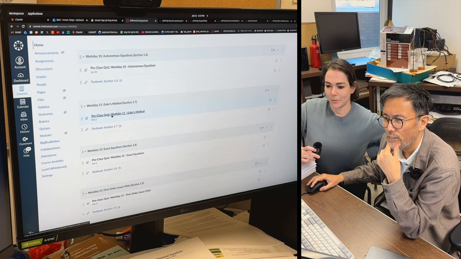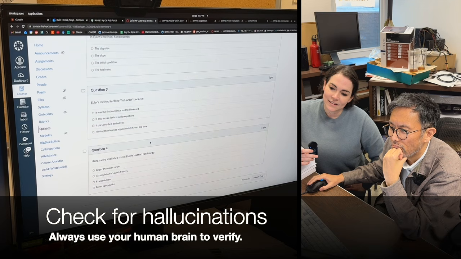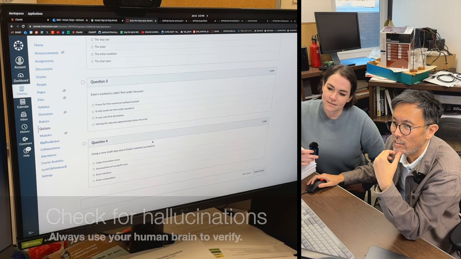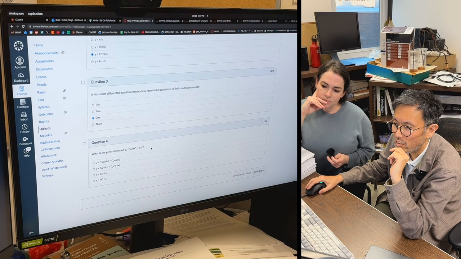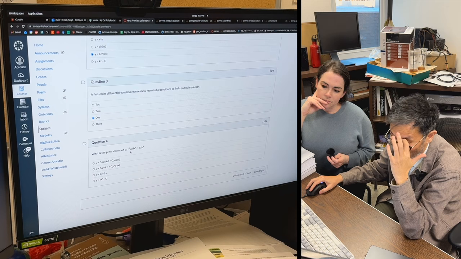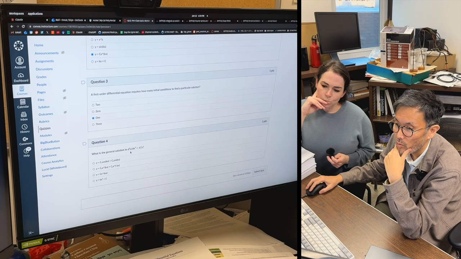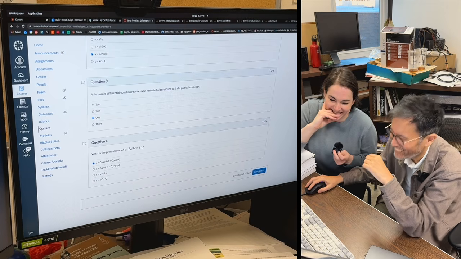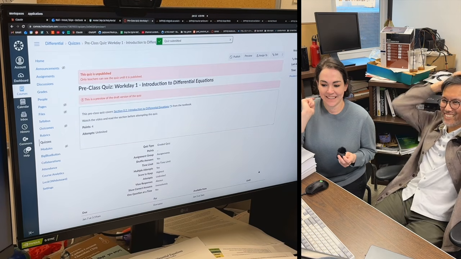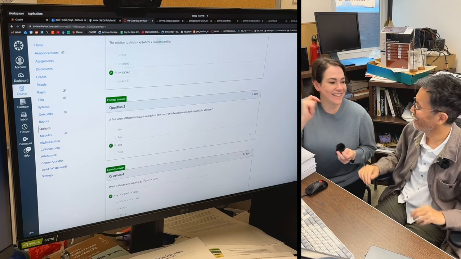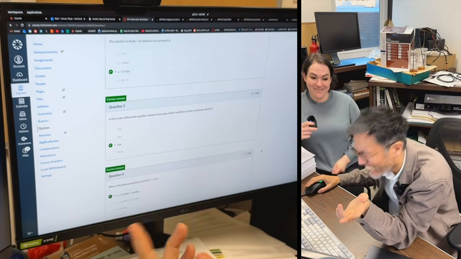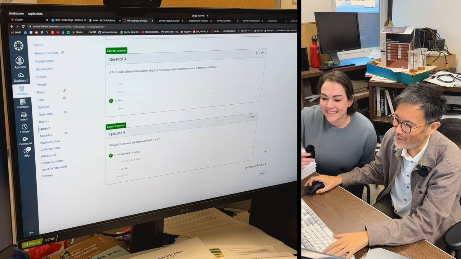Click on a quiz. Give me Euler's method. Yeah, it's great. But we could check any one of these, right? Like, what is the general solution to d squared y dx squared equals negative k squared y? That's going to be something like this, I hope. Did I do it? Let's see. Did it grade it correct? Okay, phew. It would be really embarrassing, maybe more than left and right. Absolutely.